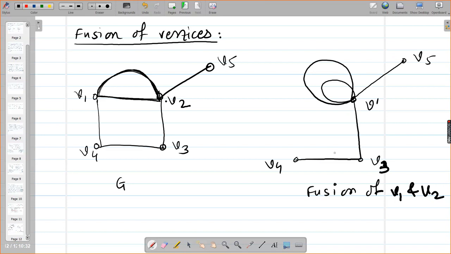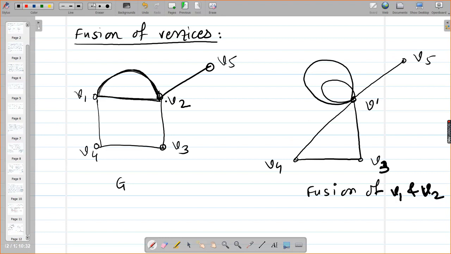V3, V4 already exists. Now V1, V4 are also adjacent, so V dash V4 also I will make adjacent. So this is the fusion of V1 and V2. Understood? Yes, ma'am.